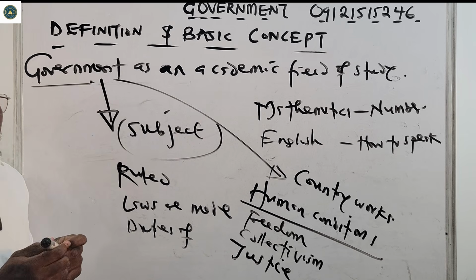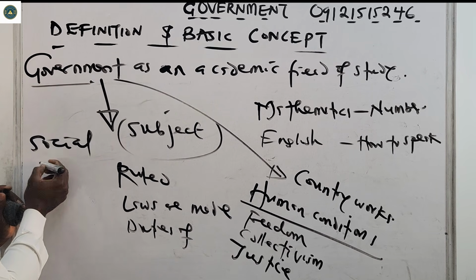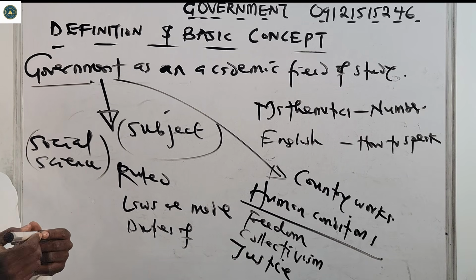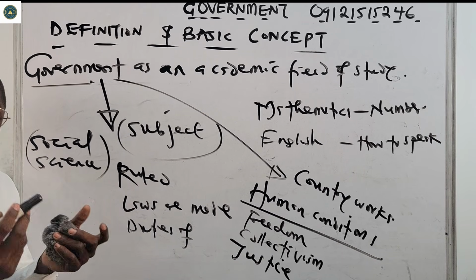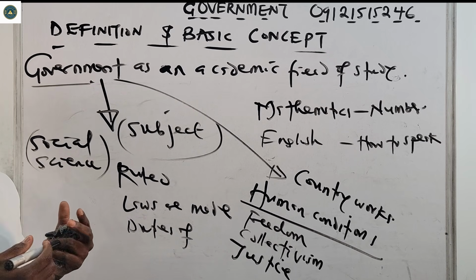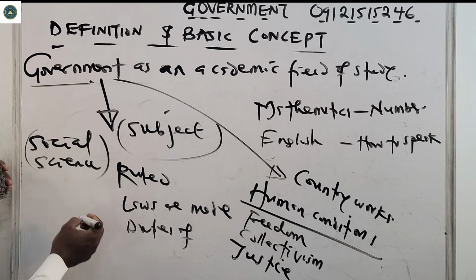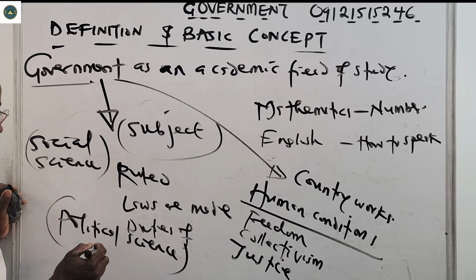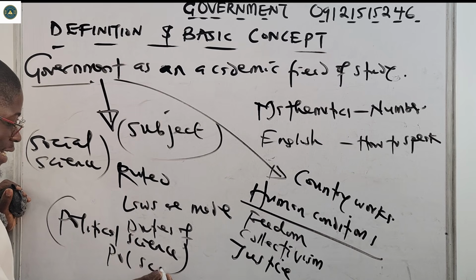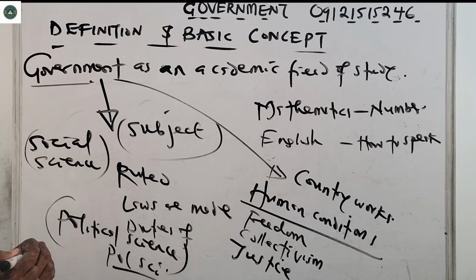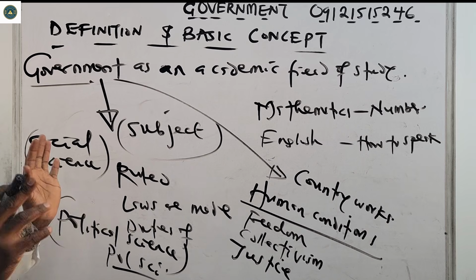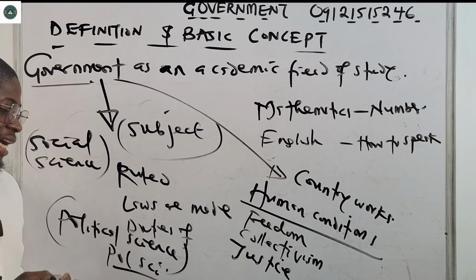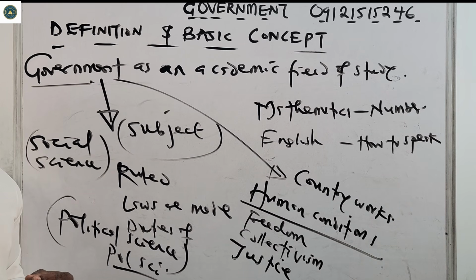Government is a social science subject. It is taught in schools and colleges. If you go to the university and you want to study government, it is no longer called government. It is a field called political science, or pol science for short. So in our schools and colleges, government is taught, but in higher institutions it has another grand name called political science.